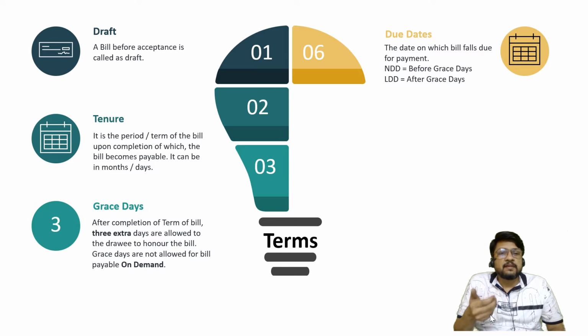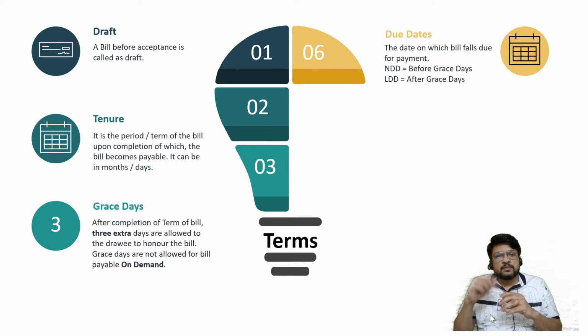First one is called as NDD. NDD is nominal due date. Nominal due date is that due date which is before considering grace days. And the second one is LDD. LDD means legal due date. Legal due date is that due date which is after considering grace days. So in my example, the bill was drawn on 1st January. It was for 1 month. So 1st January plus 1 month, that becomes 1st February. 1st February becomes nominal due date. Plus 3 more days, so that becomes 4th February. 4th February becomes legal due date.